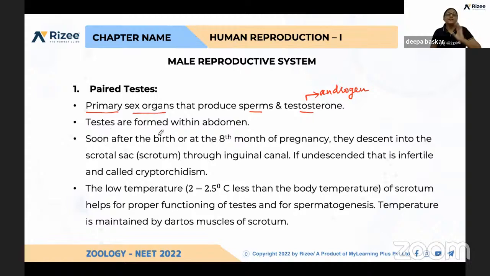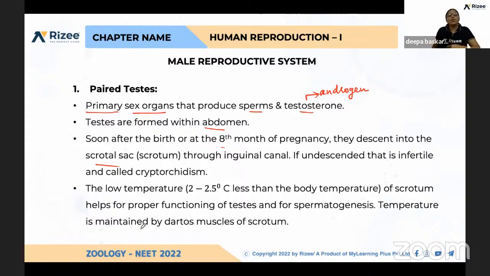Testes are formed within the abdomen, in the abdominal cavity. In the fetal stage, at the 8th month of pregnancy or soon after the birth of a male baby, they descend into the scrotal sac.